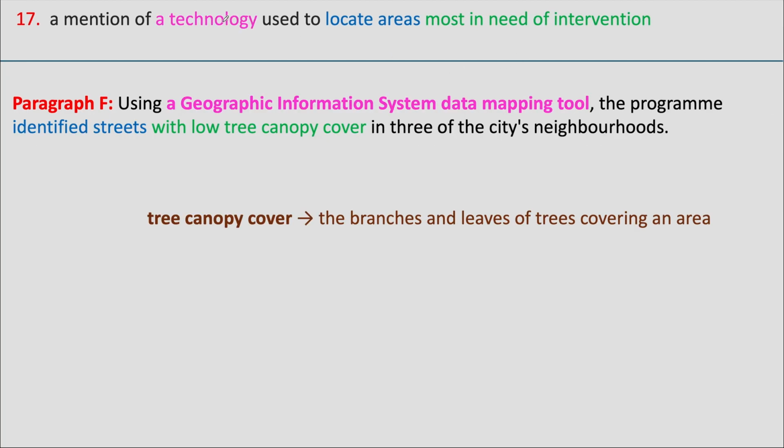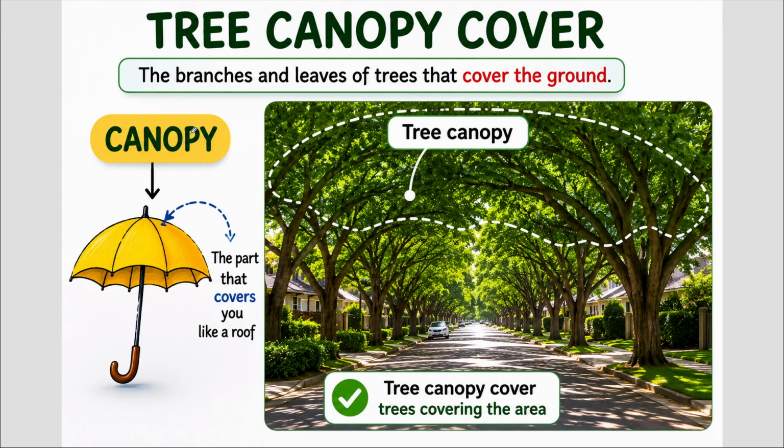In paragraph F, the technology is mentioned, which is a mapping tool, and the areas in need of intervention are streets with low tree canopy cover. Tree canopy cover means the branches and leaves of trees covering an area. This picture makes the meaning much clearer. Think of an umbrella. The part that covers you from above is the canopy. In the same way, a tree's canopy is the branches and leaves that spread out over the ground. We have some more nature related vocabulary.